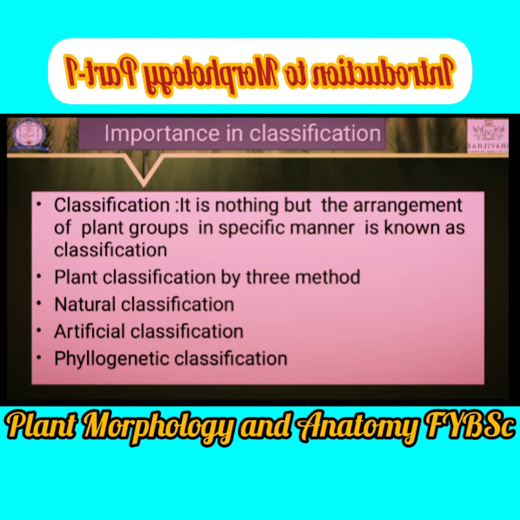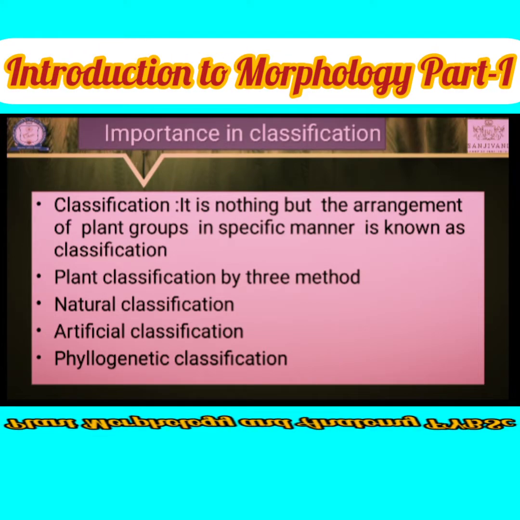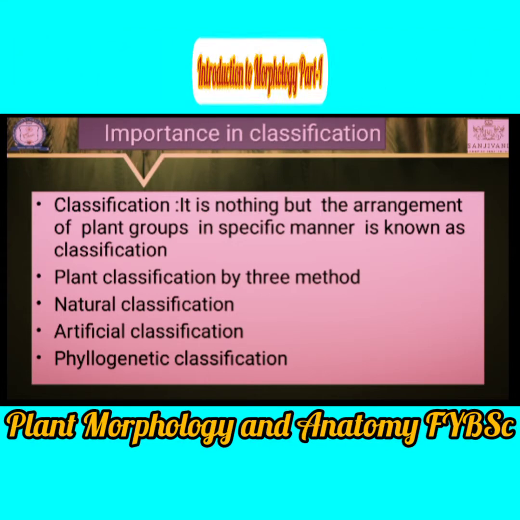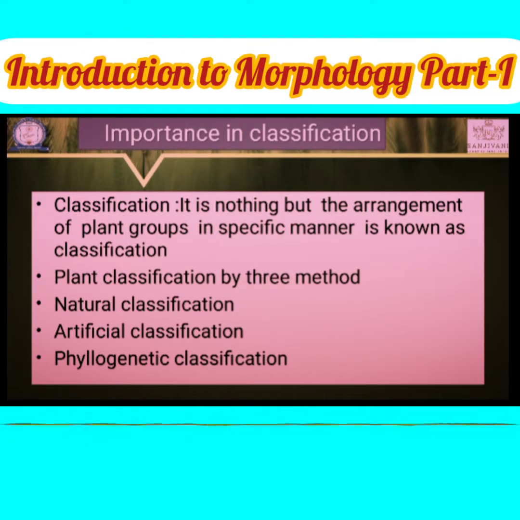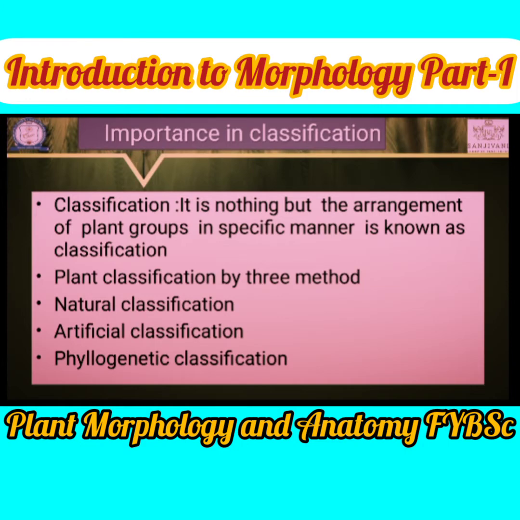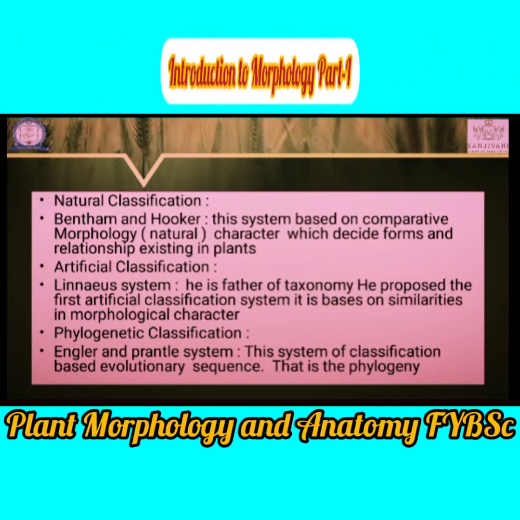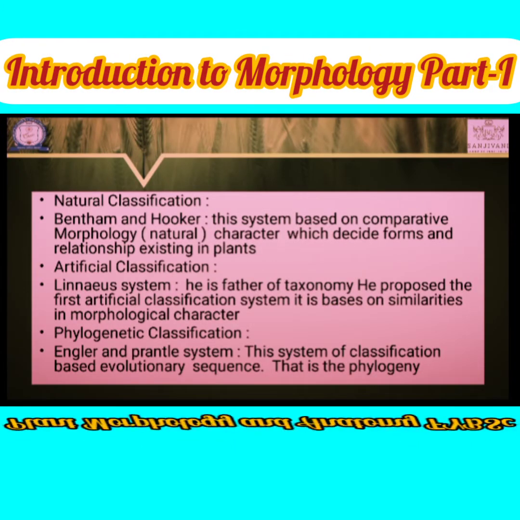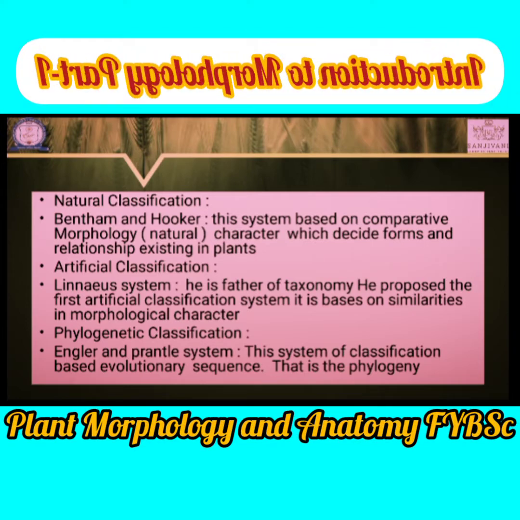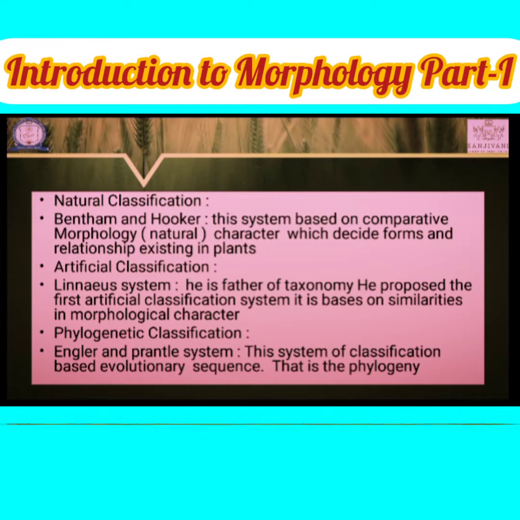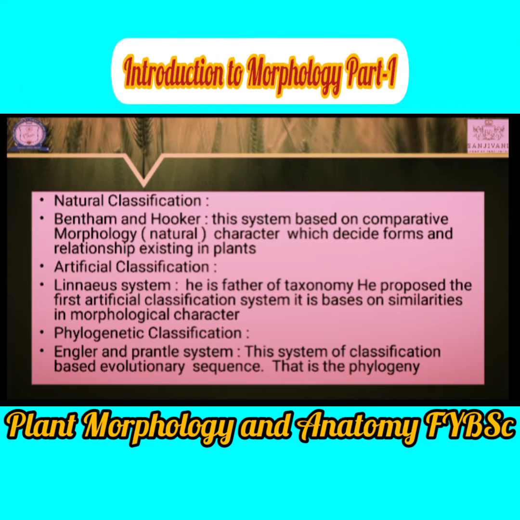From ancient times, or from the earlier history of botany, plant classification has been divided into 3 types: natural system, artificial system, and phylogenetic system. These 3 systems are differentiated by different characters. What is the natural system? Some examples are given.